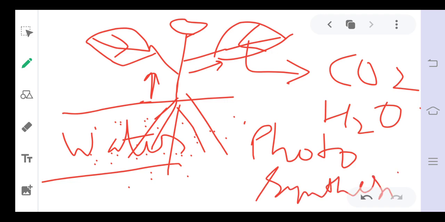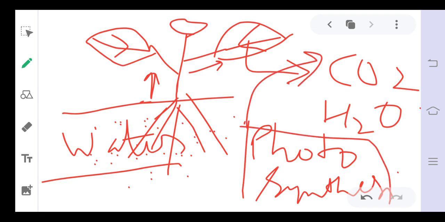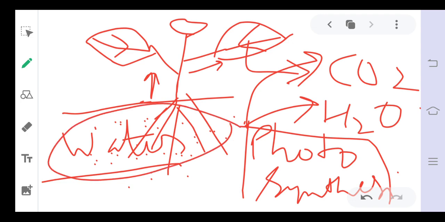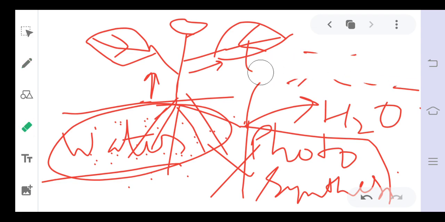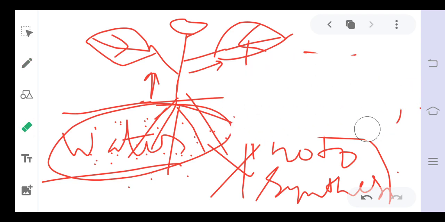For photosynthesis, carbon dioxide and water are required, and the food is prepared in the leaf. So when water will not be there in the soil, what will happen? The photosynthesis process will not take place. So two important things: one is the movement of nutrients, and second, water is also required for the process of photosynthesis.